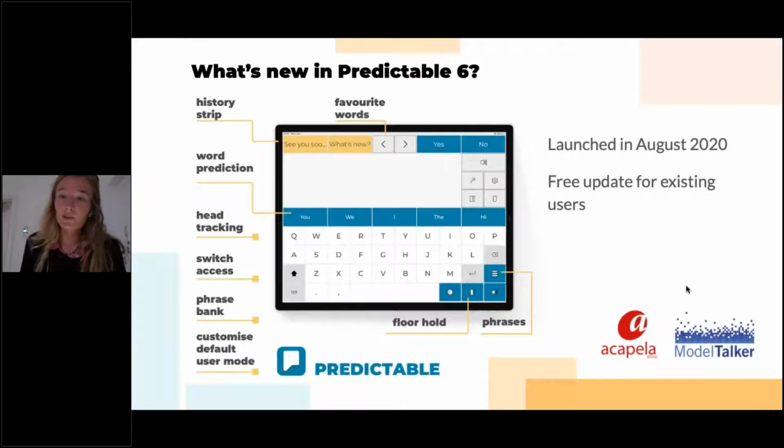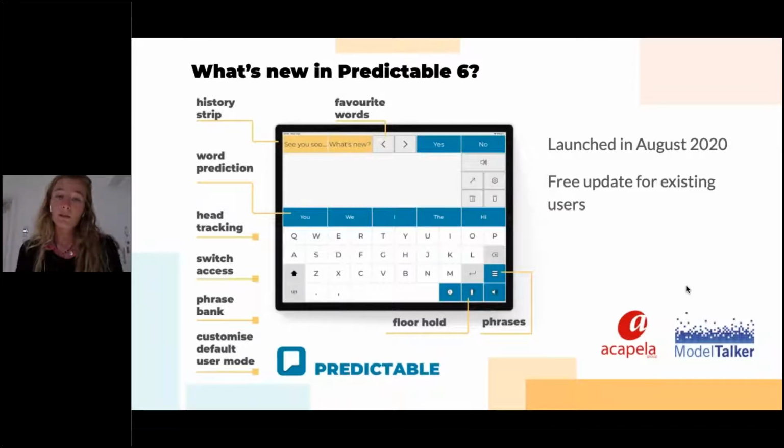This was launched 10 years ago. It was our first AAC app, and we just released the sixth version in August 2020. The new version is a free update for our existing users. You just need to go to the App Store and update it manually if it's not already done.